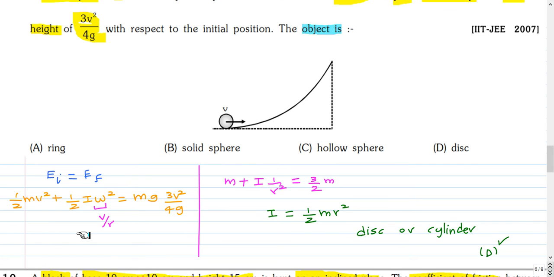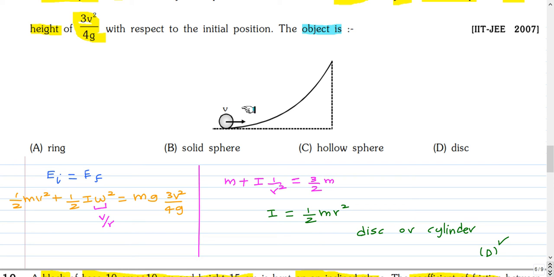This problem can be solved by using energy conservation. The energy at the initial position, that is the bottom position, should be the same as the energy at the maximum height point. So the initial energy is the kinetic energy half m v square, v is the translational velocity, plus the rotational kinetic energy half I omega square, where I is the moment of inertia of this object about the center point. That's equal to the final energy, which is the potential energy mgh, and h is this value, and there is no kinetic energy because at the maximum height point it will stop translating and also stop rotating. So from this we get the value of I as half mr square.